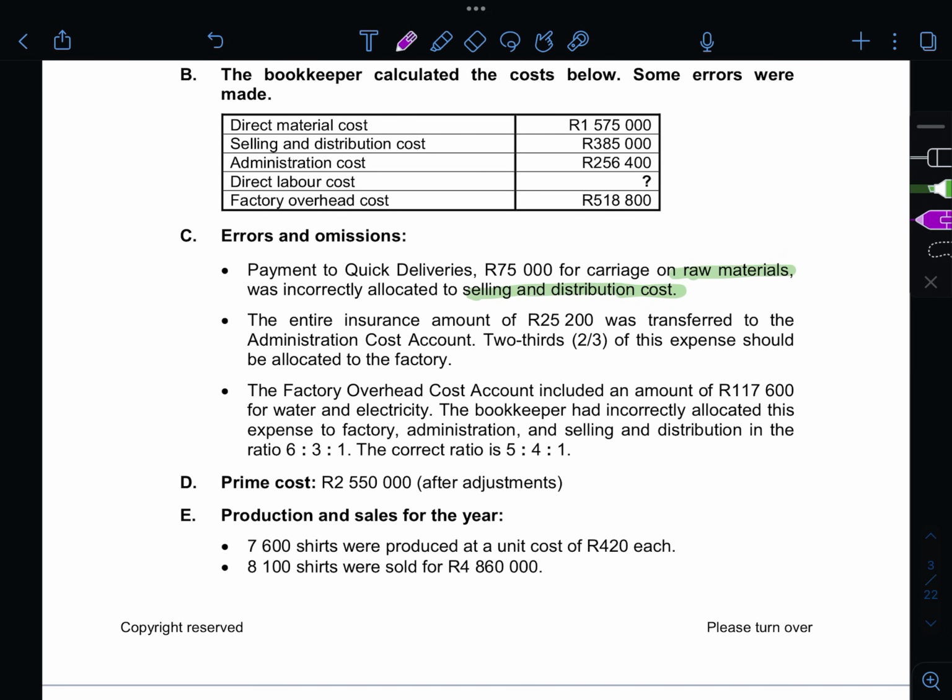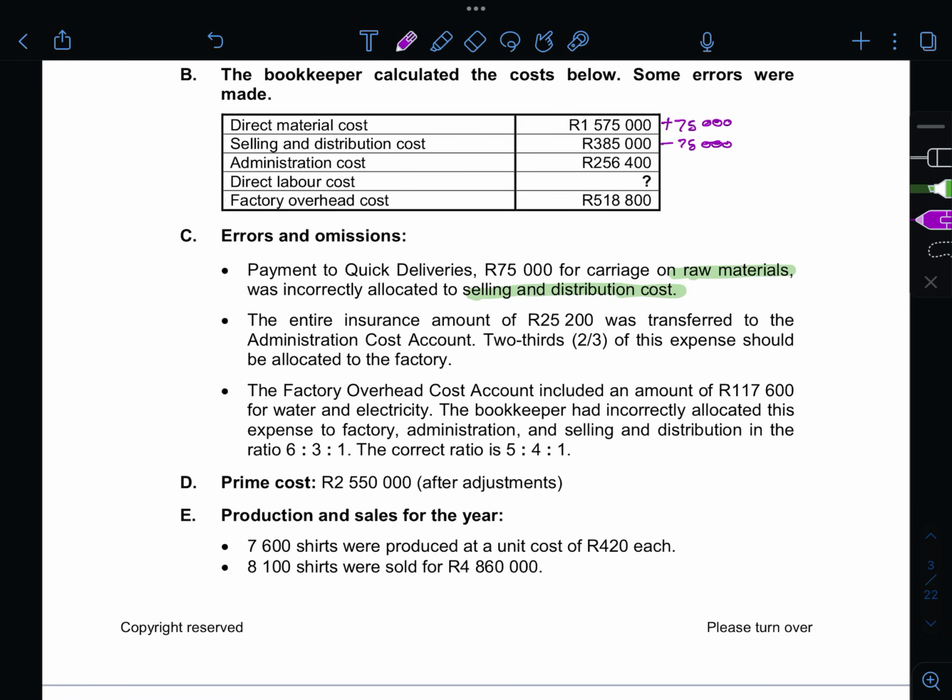So we're supposed to subtract 75,000 and then add it back to your direct material, because it was the carriage of raw materials.